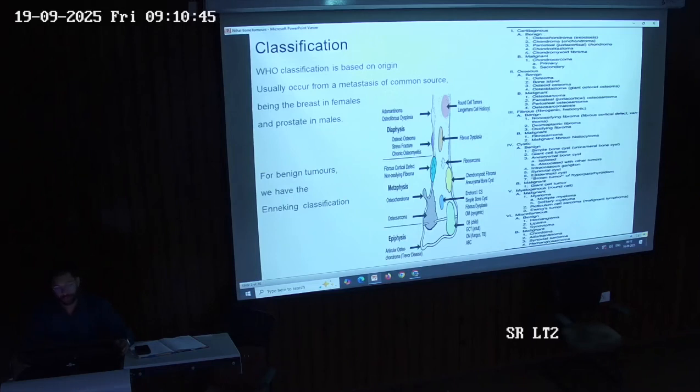A few important ones under the cartilaginous: in benign, it is the osteochondroma and the chondroblastoma, whereas in malignant, it is the chondrosarcoma.